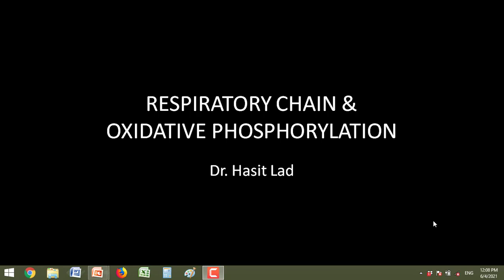Then we also learned about biological oxidation: what oxidation reduction is, what biological oxidation is, what its importance is in our biological system, and which are the various enzymes which take part in it. What is the redox potential? It is the electron transferring capacity, or tendency, and how the four subgroups of oxidoreductase enzymes help in this biological oxidation process.